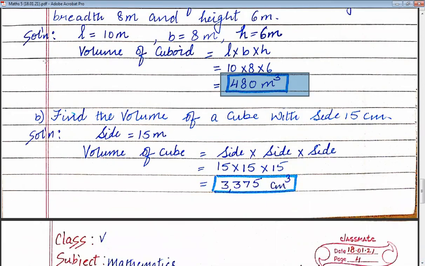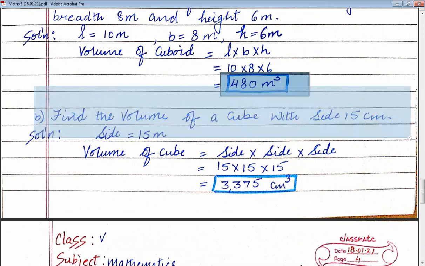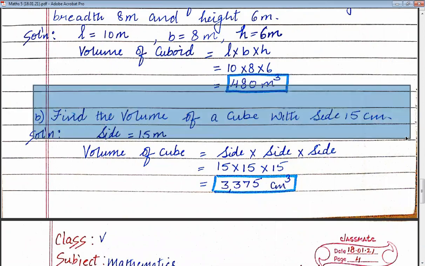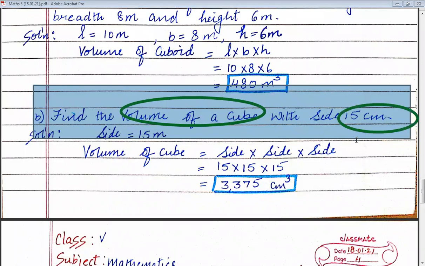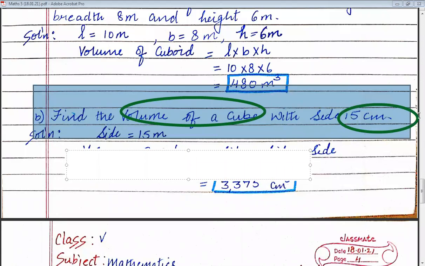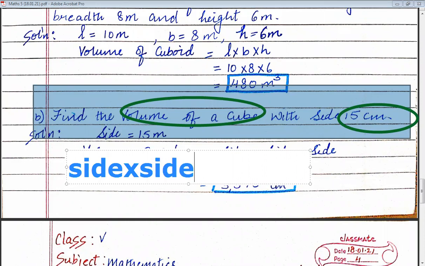Now let's read the question carefully. Find the volume of a cube with side 15 centimeter. Now, children, you know that we have to find the volume of a cube, and whose side is given, 15 centimeter. Do you remember the formula of a cube? What is that? You just have to multiply your side 3 times, side into side into side. This is your formula of a cube.